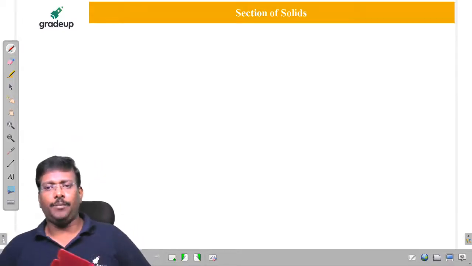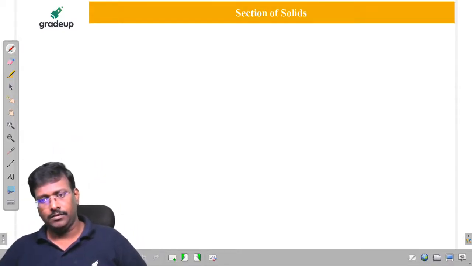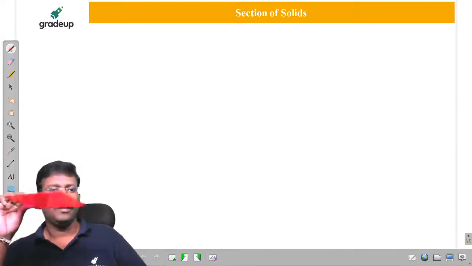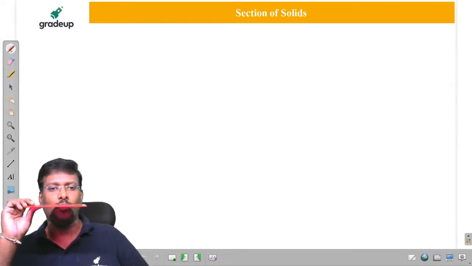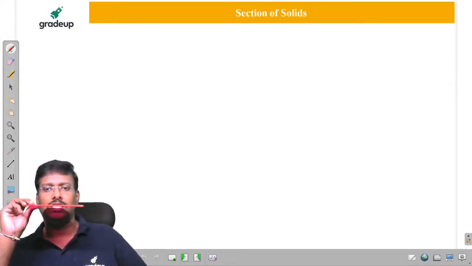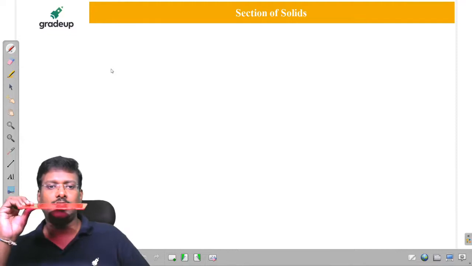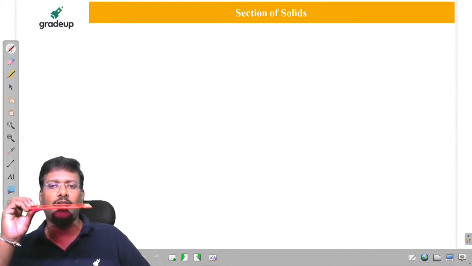Most important topic element. Which view are we going to show for the horizontal cutting plane? Front view or top view? Anyone? This is a horizontal cutting plane, sir. Which view has to show that horizontal cutting plane?